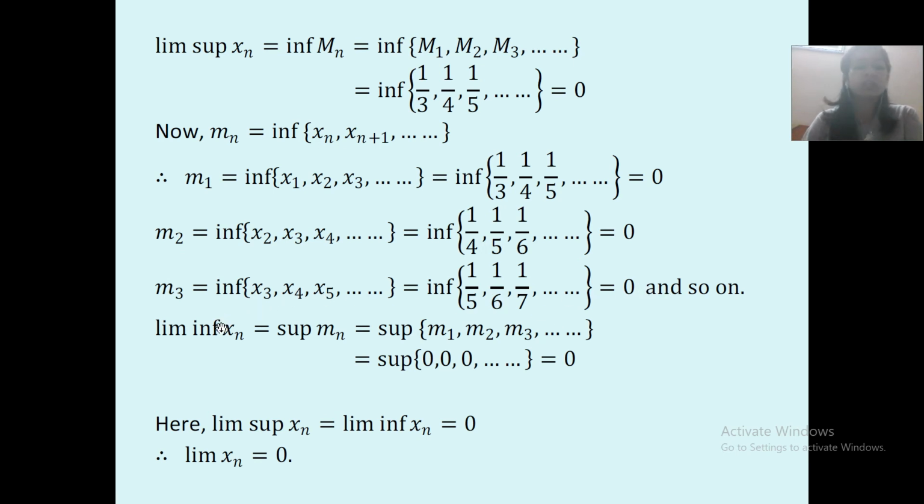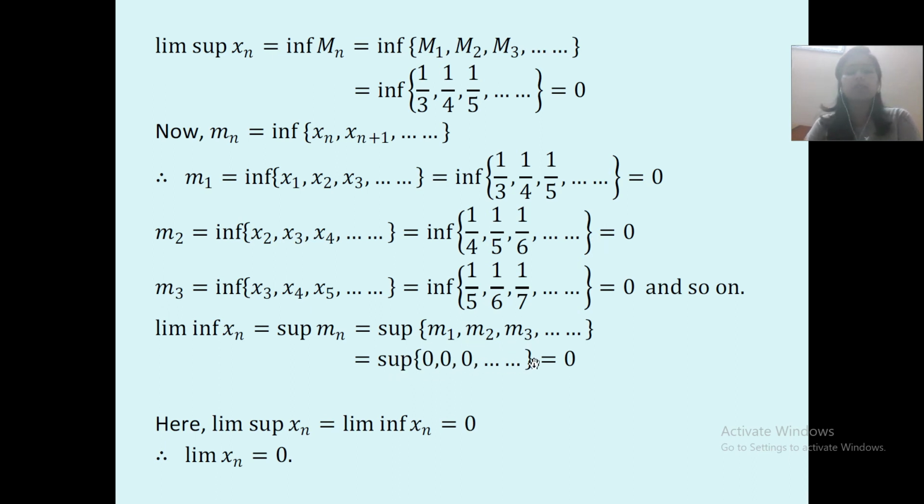Hence, according to the formula, limit infimum xn is equal to supremum of mn, which is equal to supremum of m1, m2, m3 and so on. Now what are m1, m2 and m3? We calculated them as 0. So instead of m1, m2, m3, keep 0 over here.